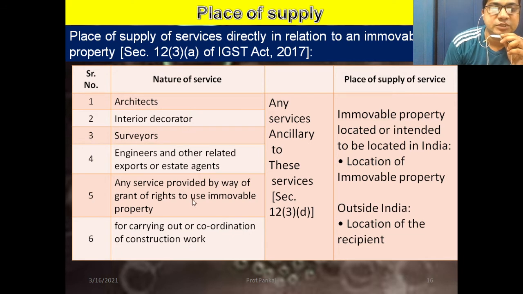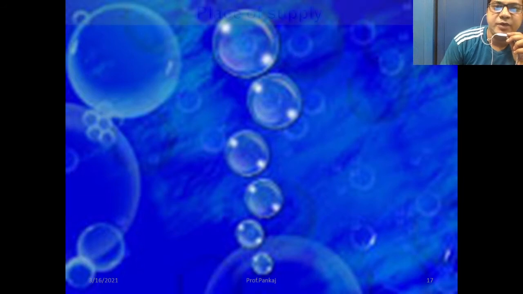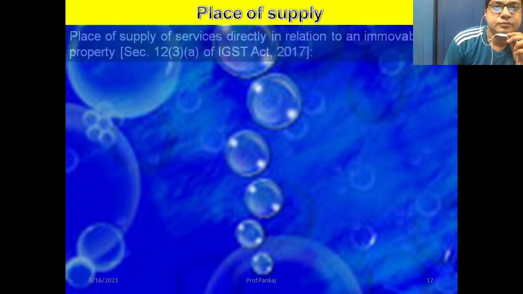These are the services provided by these persons, and any ancillary services, meaning connected to these services, Section 12 subsection 3 clause D. If the immovable property is located or intended to be located in India, the location of the immovable property is the place of supply. Sometimes the property is outside India, and then the location of the recipient is called the place of supply. Now we have to take one example.